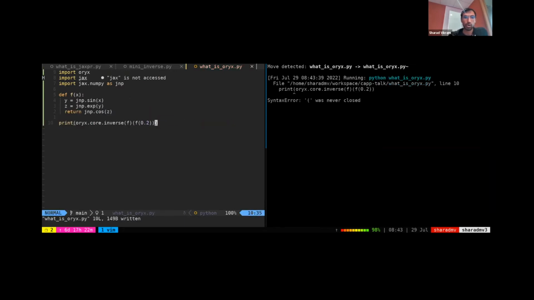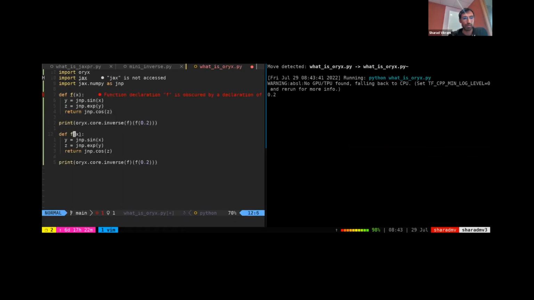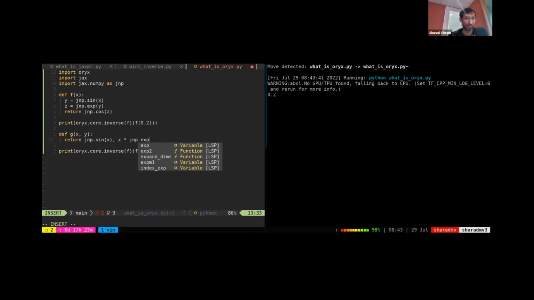And Oryx will essentially do the same thing, but it's slightly more advanced. I just want to demonstrate this one interesting aspect of Oryx's inverse, where if you have a function of two variables, and you say jnp.sin of x and x times jnp.exp of y. We assumed unary functions before. Now it's a little bit more advanced. Oryx can actually invert this as well.